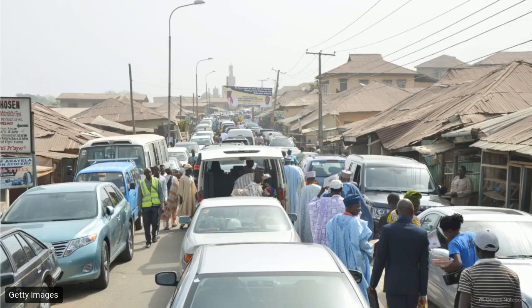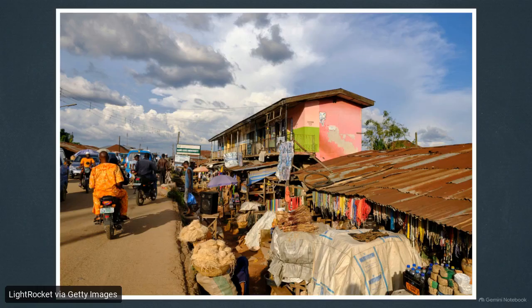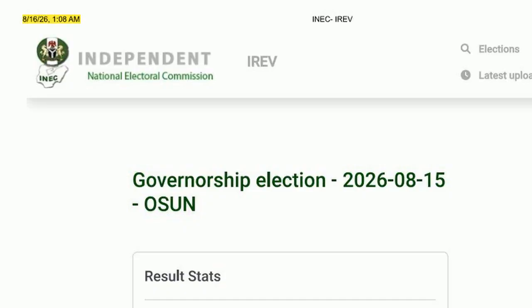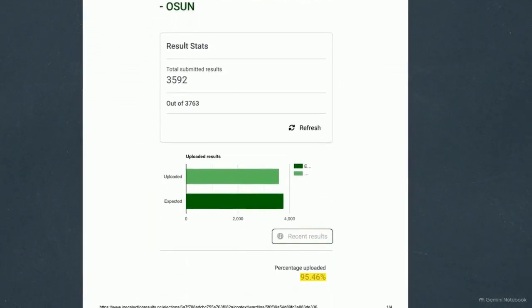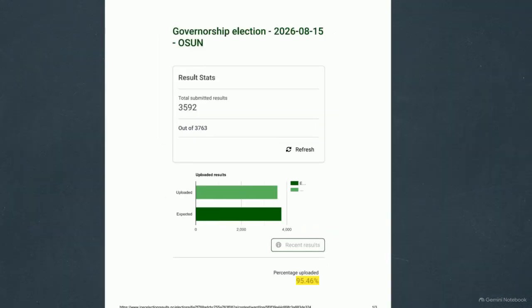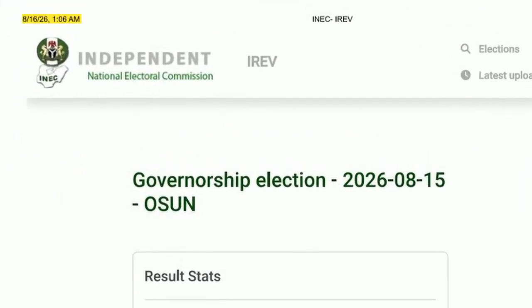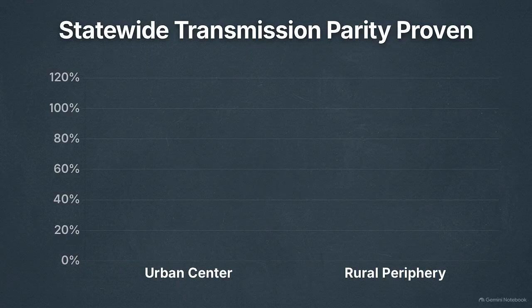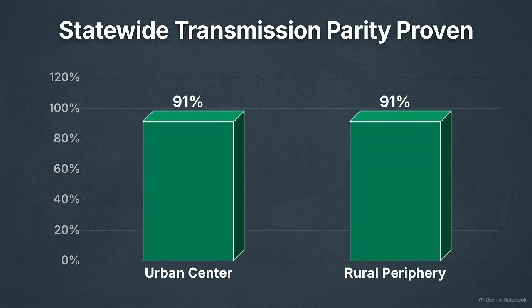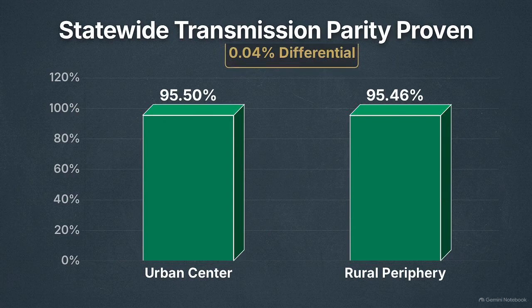Next, we have to determine if that 45% participation rate was recorded and transmitted evenly, or if geographic location caused systemic lags. Look at this IREV log for Osopol, the state's dense urban core. By 1:08 a.m., its transmission velocity established a very high benchmark for the technology's capability. We compare that directly against the transmission speeds recorded in Ifadayo, an exceptionally rural, hard-to-reach area, at nearly the exact same time. The data reveals a near-perfect parity, a mere 0.04 percentage point differential in upload velocity between the urban center and the rural periphery.